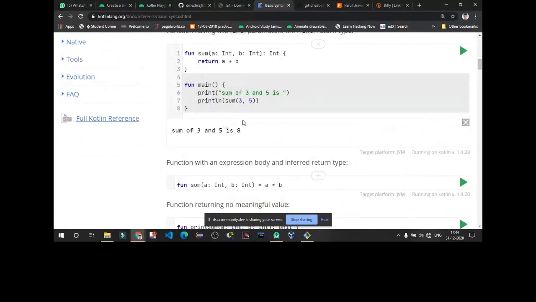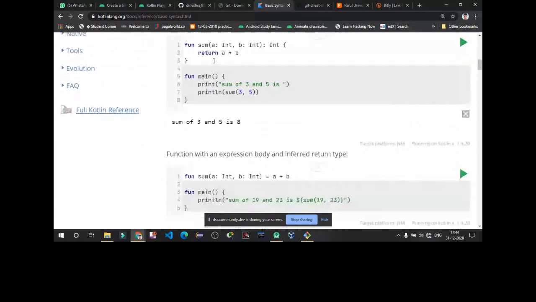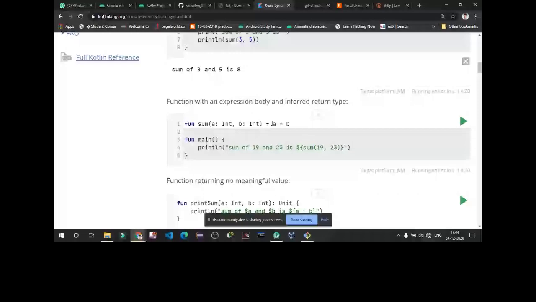Now, function with expression. You have written this as sum, then you have initialized the return type, and then you have written a plus b. You can also do it this way: sum with a as int and b as int, equals a plus b. You don't have to give curly braces, and you don't have to write c equals a plus b or return a plus b. You can directly call the statement, and it will execute. You can see this.